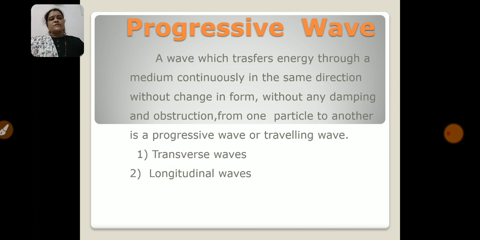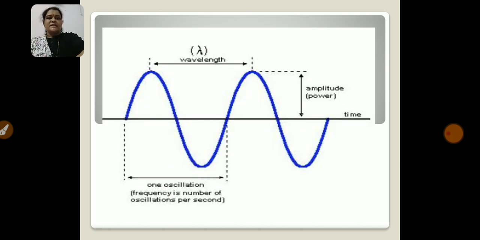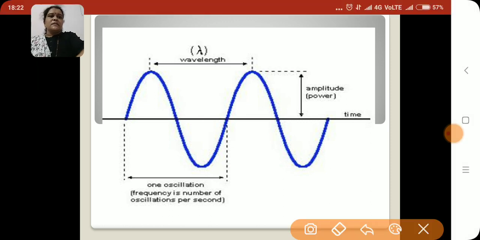In a transverse wave, suppose this is the direction of propagation; the vibrations of particles are perpendicular to the direction of propagation of the wave, and produce crest and trough. This one is the crest and this one is the trough.